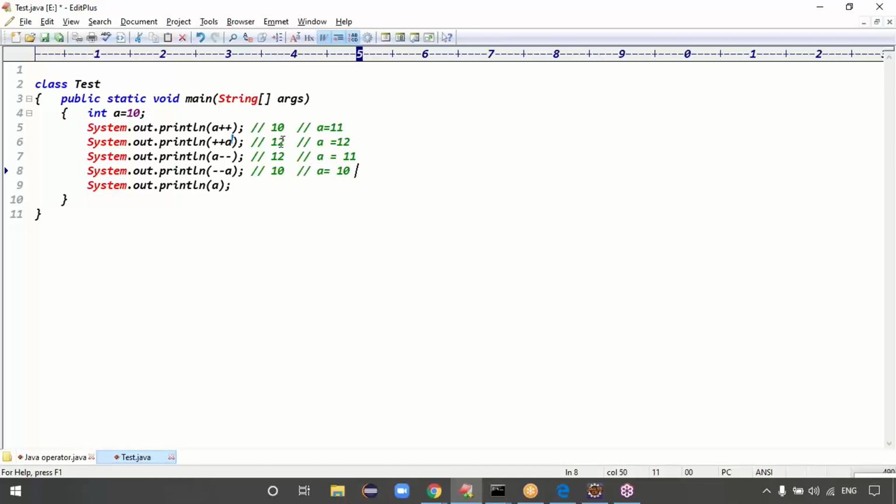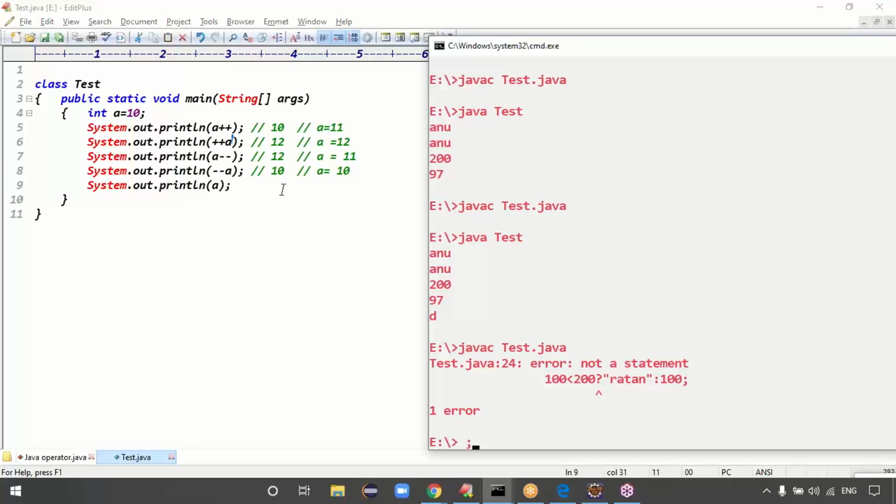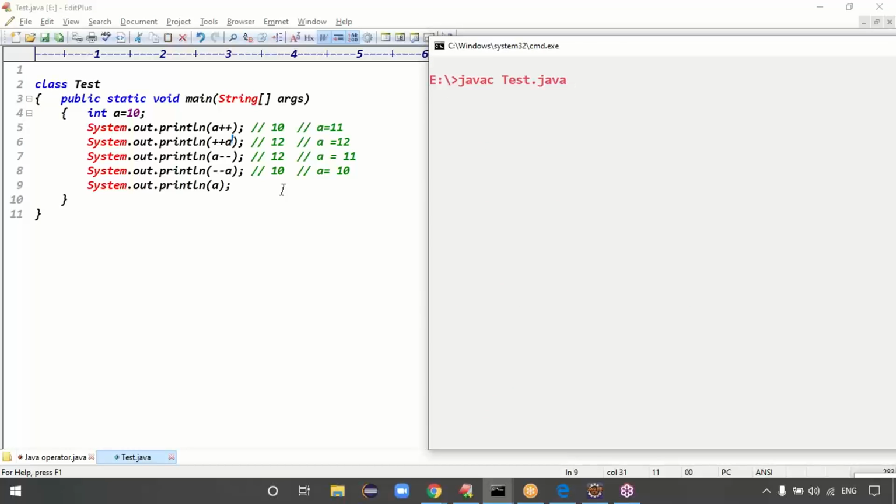The a value here is also 10. So the expected output is 10, 12, 12, 10, and the last line also 10. Exactly, guys. That is pre-increment and post-increment, pre-decrement and post-decrement. Now see, guys, we got the same output.